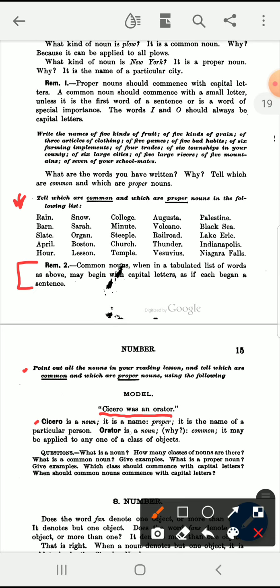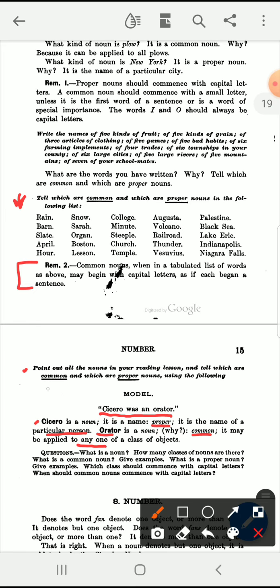It is a name. That's the reason why it's a noun. Cicero is a noun. It is a name. Cicero is proper because it is the name of a particular person. Orator is a noun. Why? Because it is a name. Orator is a common noun. Why? Because it may be applied to any one of a class of objects.